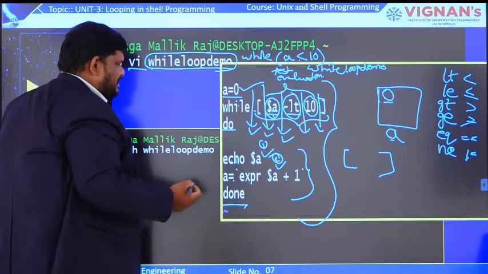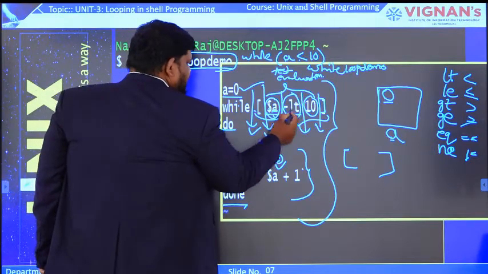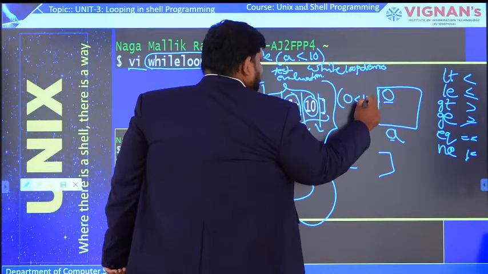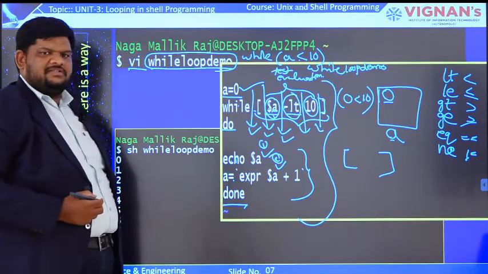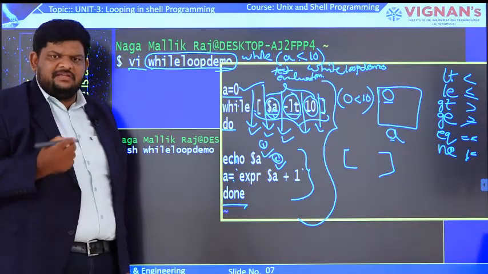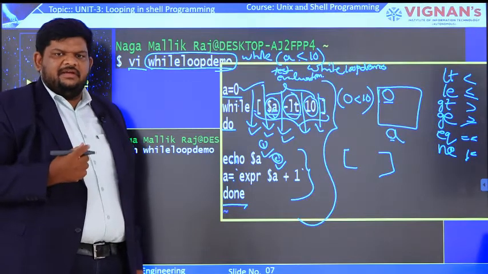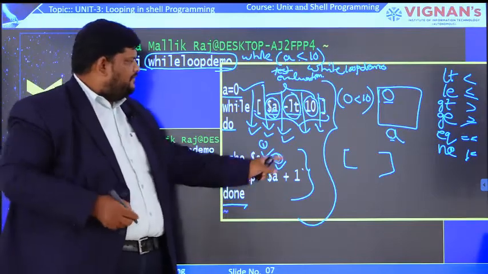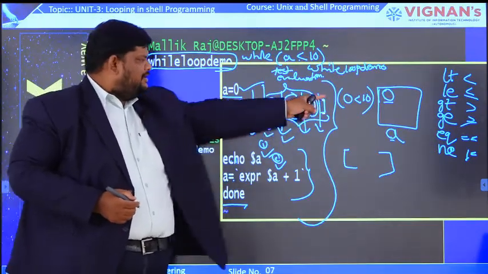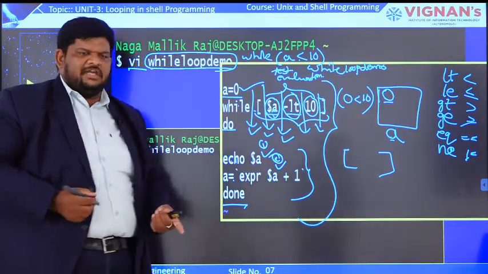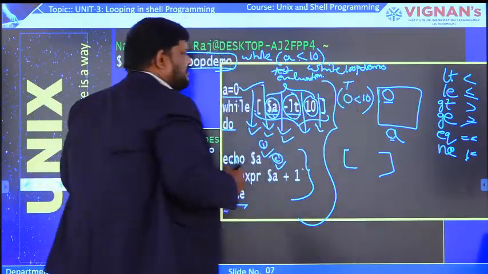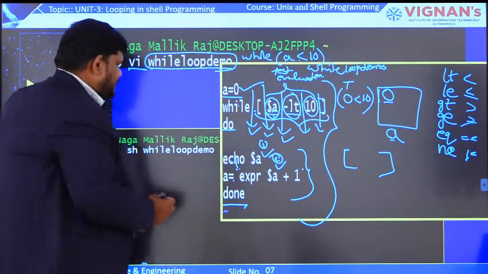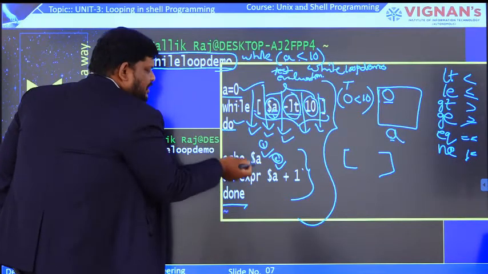Now the process will start like this. First it verifies A less than 10, that is 0 less than 10. So what is the result of this test evaluation? 0 less than 10? Yes, it is true. We already discussed that the execution of the body of the while loop is based on the result of the test evaluation. Here 0 less than 10, so the result is true. When the test evaluation result is true, the body of the while loop will be executed. That means if it is true, do, yes, we have to execute these two statements.